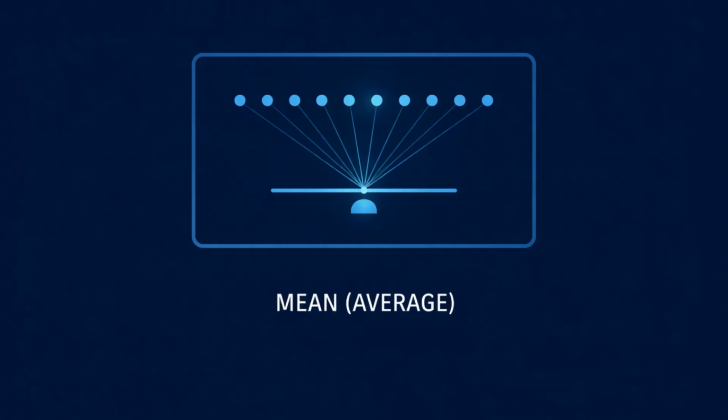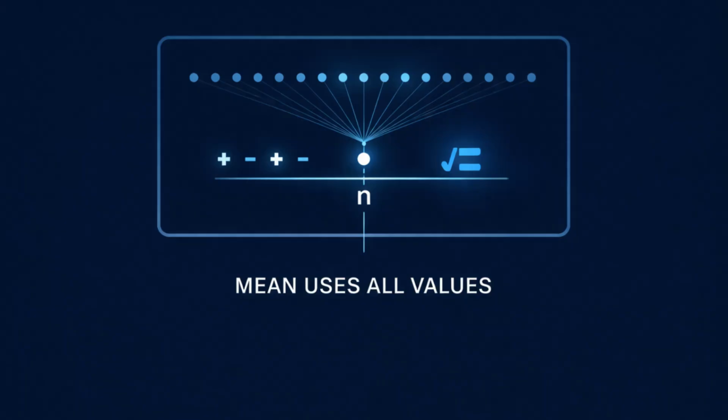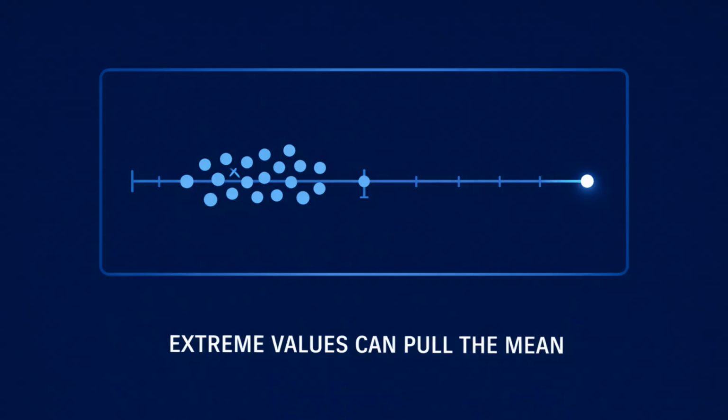The first measure of center for numerical data is the mean. The mean is the average. You calculate it by adding all the values and dividing by how many values there are. The mean uses every value in the dataset, which makes it informative. However, that also makes it sensitive to extreme values. One unusually high or low number can pull the mean away from what most people experience.